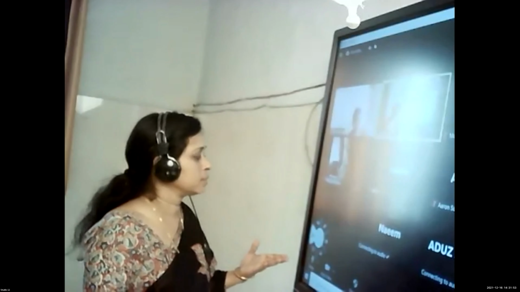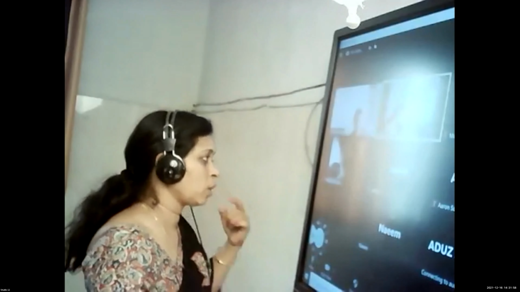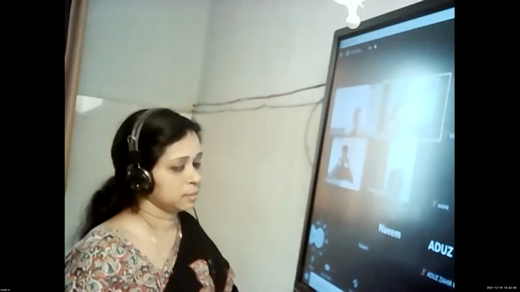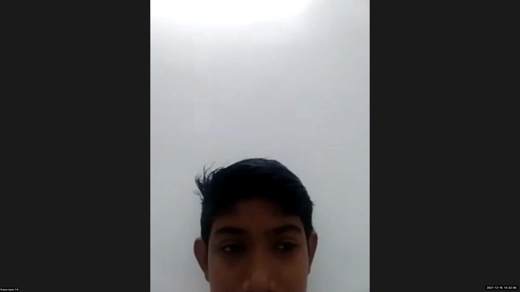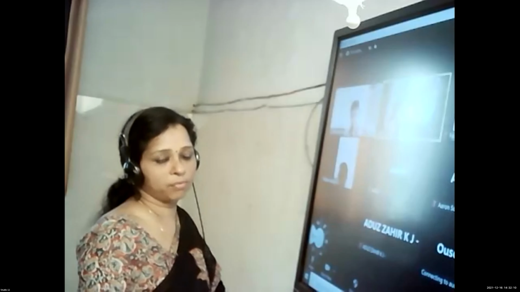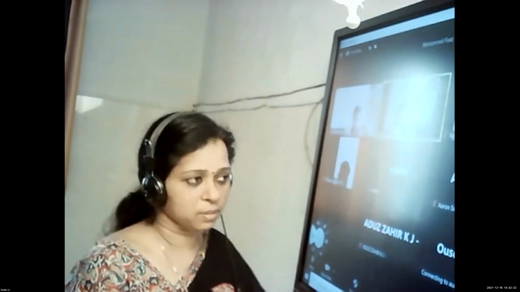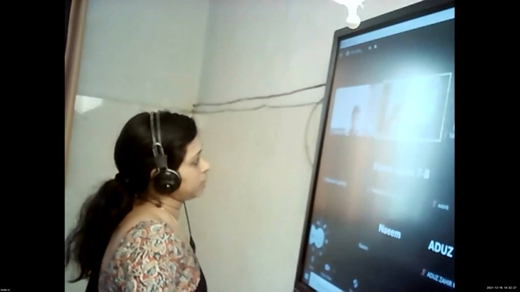What is the area of a triangle? We studied. Pranav, Raji, switch on the video. Pranav, tell me. Ma'am, half into base into height, not length. Triangle doesn't have any length and breadth, isn't it? A triangle has altitude and base. So half into base into height is the area of a triangle. We have studied all this.